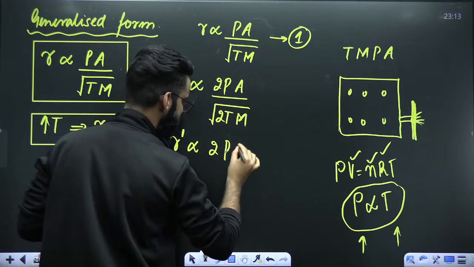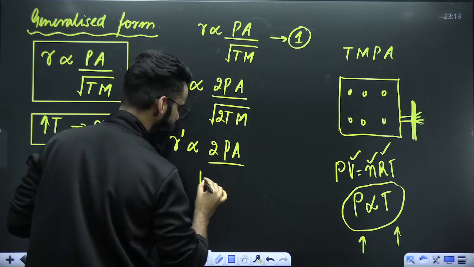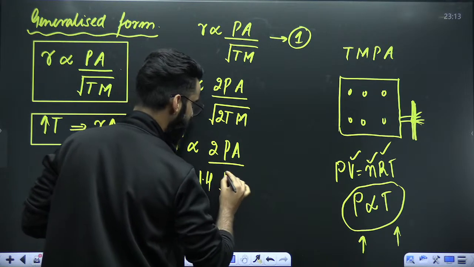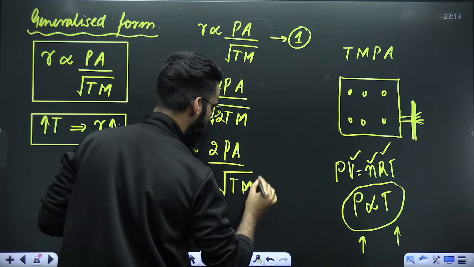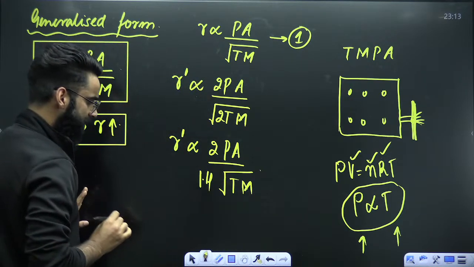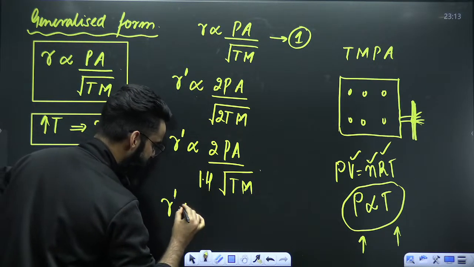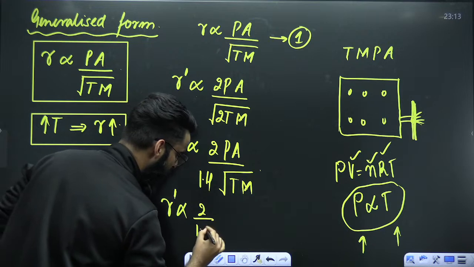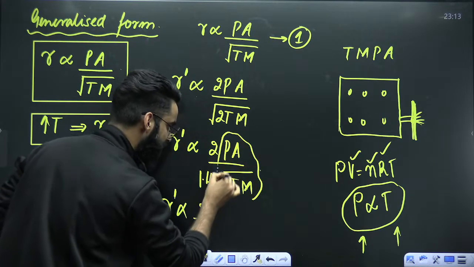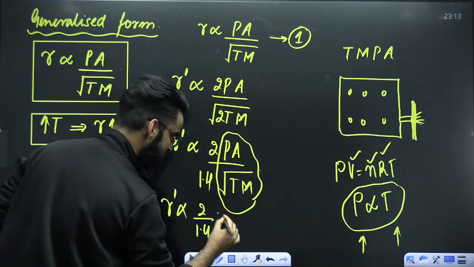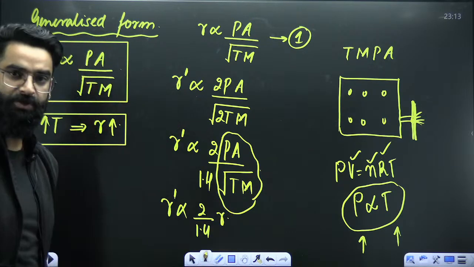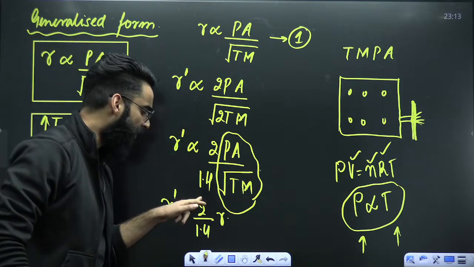2 times, this is P, this is A. Under root of 2 is 1.4, right? And it's going to be under root of T, and this is M over here. So R dash is directly proportional to 2 divided by 1.4, and this whole particular term is something which you call as R. So R dash is equal to 2 divided by 1.4.